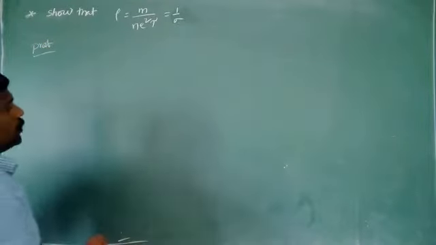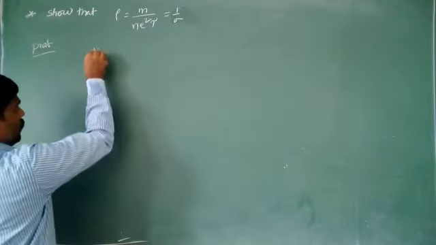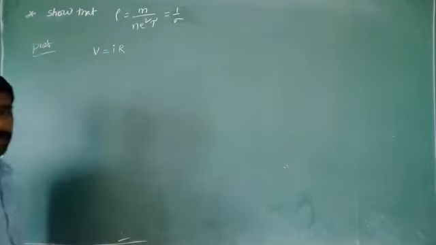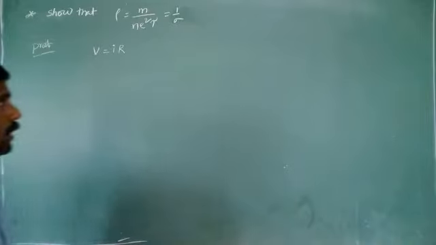Proof. We know that according to Ohm's law, V is equal to IR.